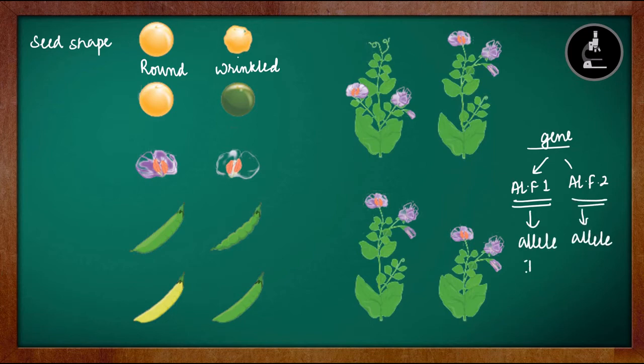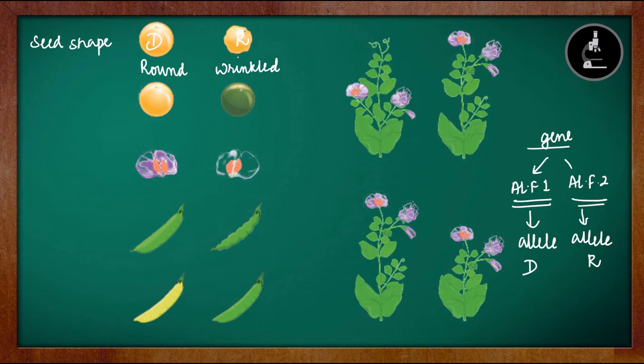Out of the 2 alleles, one will be dominant and another one will be recessive. What is this dominant, recessive? Which one is dominant? We will be learning in the monohybrid cross in detail. So we have to remember that the genes exist in alternative forms which are called alleles. And among the 2 alleles, one will be dominant and one will be recessive. So here, round character is dominant over wrinkled character.